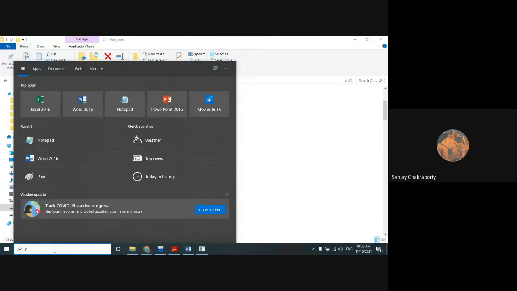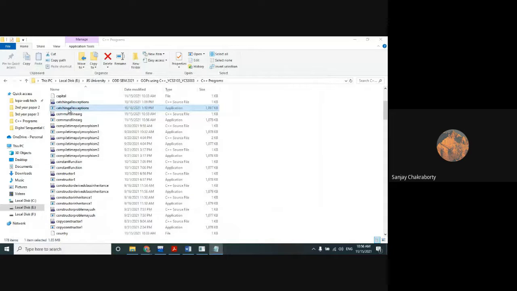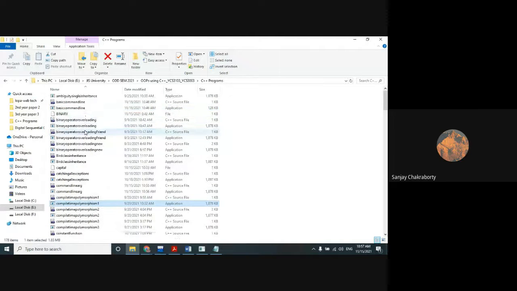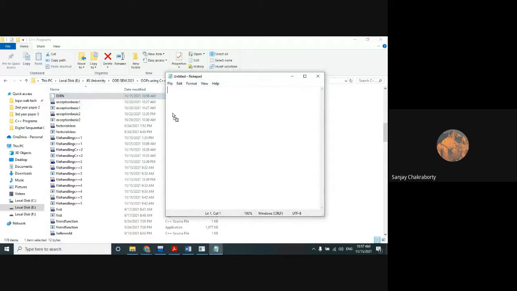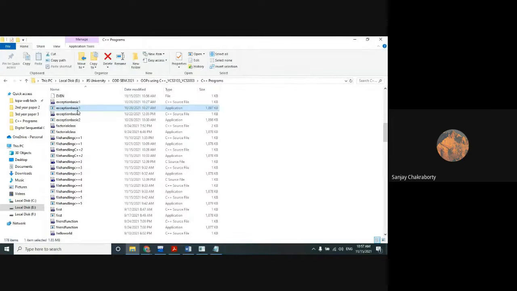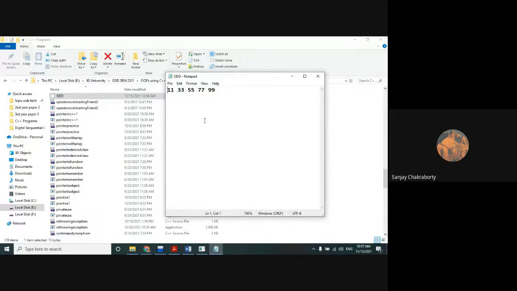Okay, so we will open Notepad. We will find the even file first. This is the even file. So make a copy and paste. So these are the even numbers within the even file. Clear? Now we will check the odd file. This is the odd file. Drag and drop. So this is the set of odd numbers stored within the odd file. Clear? Is it clear to everyone?